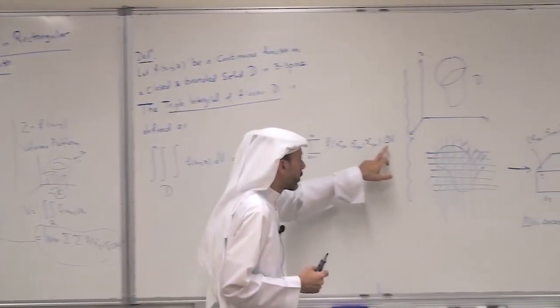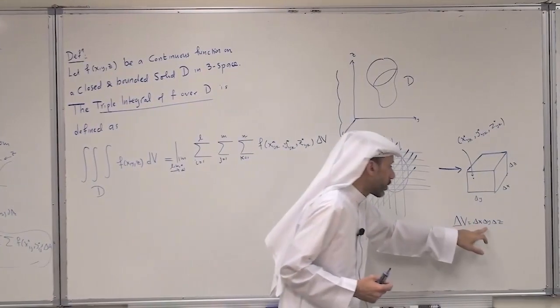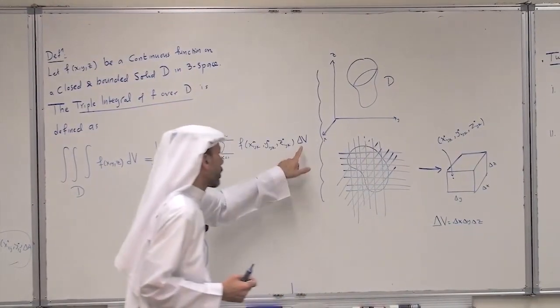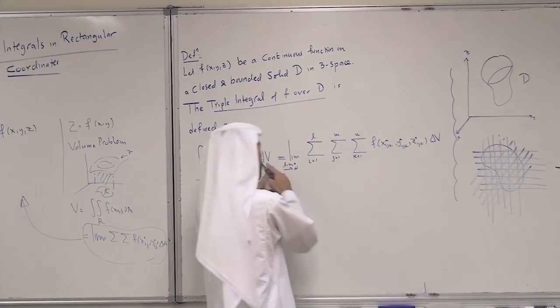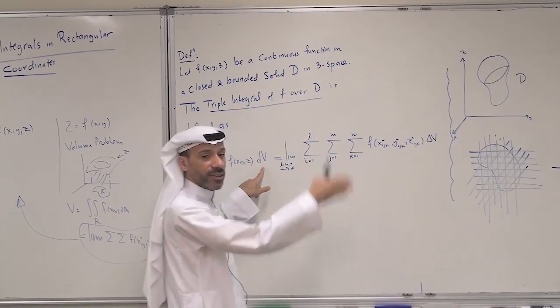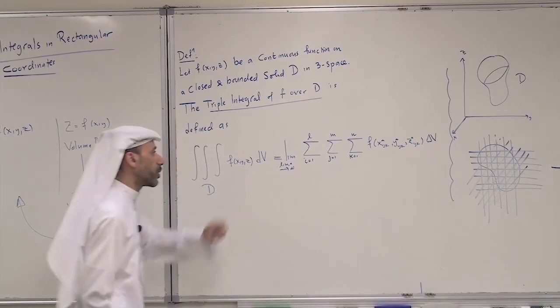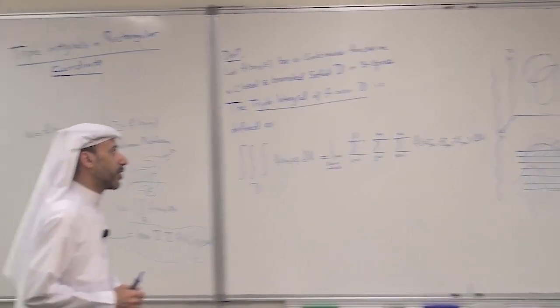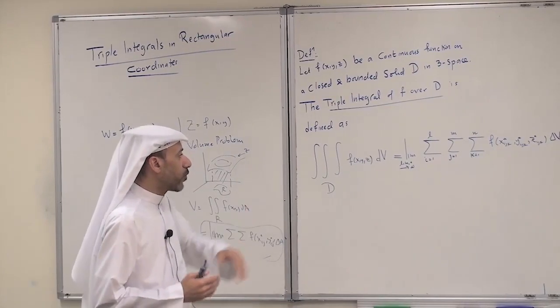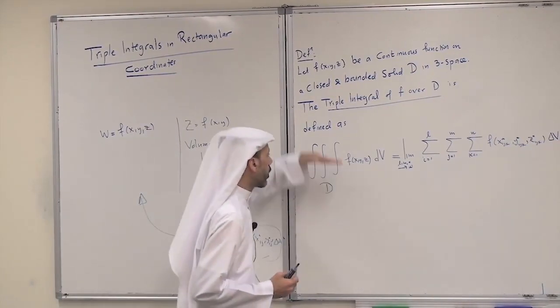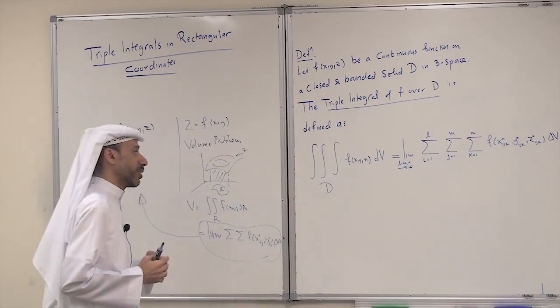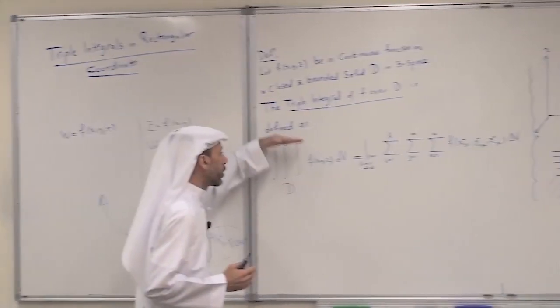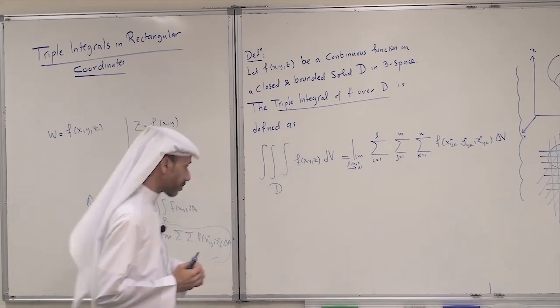Again, just remember that delta V is here delta x, delta y, delta z. So that when you change it to an integral, it becomes dV, and dV becomes dx, dy, dz in a suitable order. So this is the definition. The next step, of course, is how to set up the limits of integration, just like double integrals.